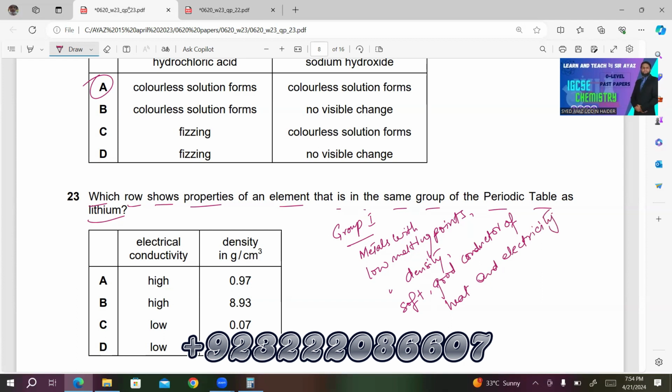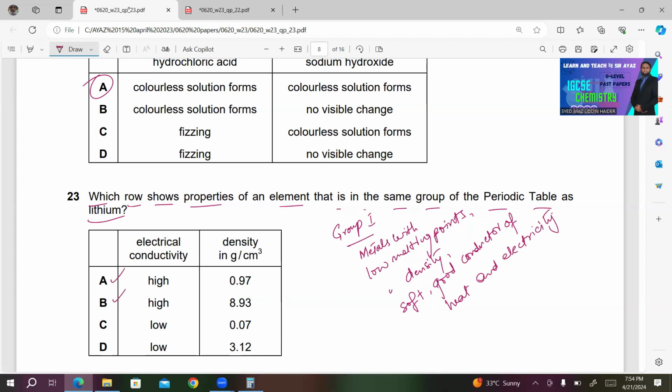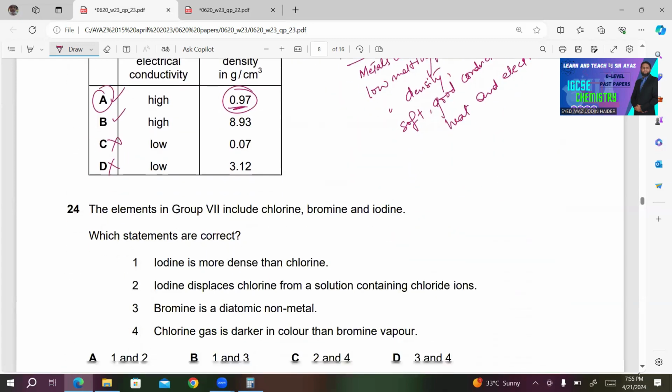So electrical conductivity is high. So either A is correct or B is correct. C and D are incorrect. I have already told you to try to narrow down the choices. Now it becomes easier for you to choose between A and B. So A must be the right answer because you can see in A, the density is low. Group 1 metals have low density. So A must be the right answer in this case.